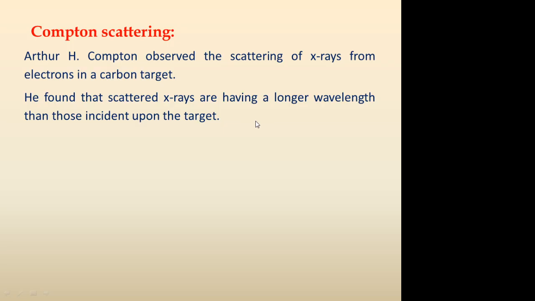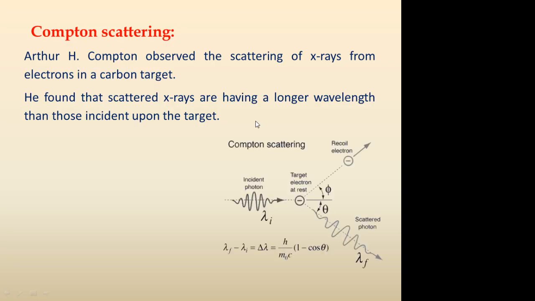When an X-ray photon having a particular wavelength interacts with a metal or any other target material, and we analyze the photons that pass through that target, we see that those X-rays have a longer wavelength than the incident one. The schematic interaction process for Compton scattering is as shown in the figure.